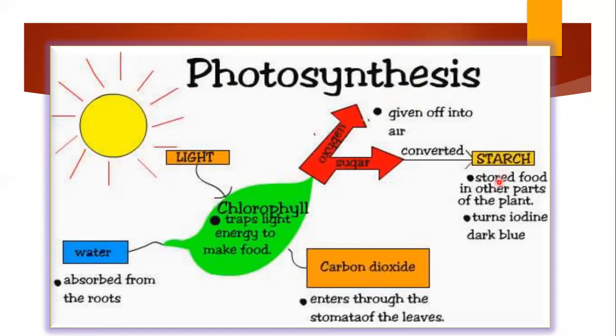And the starch which is stored in the plant, so all the green plants which manufacture or synthesize their food, you can also perform the iodine test, because we know iodine when it comes in contact with starch turns blue black. So when we put some iodine drops on the leaf, if the leaf turns blue black, that means the presence of starch in the leaves. So we can also conduct this experiment.